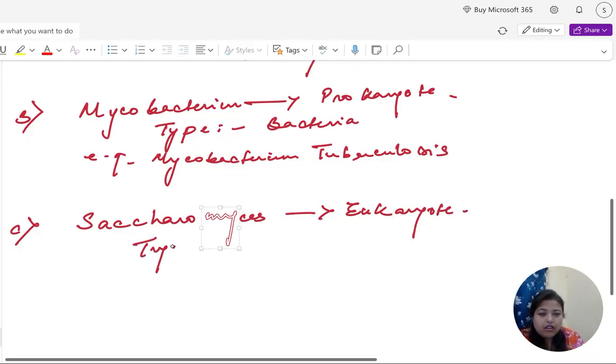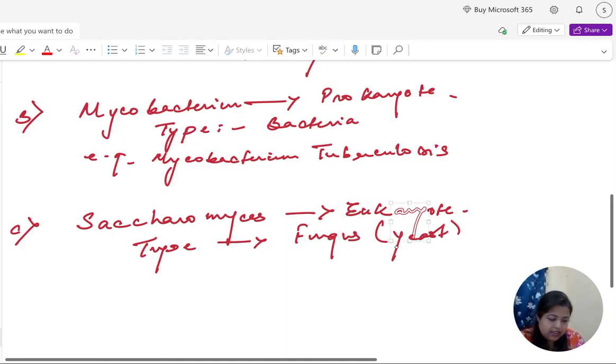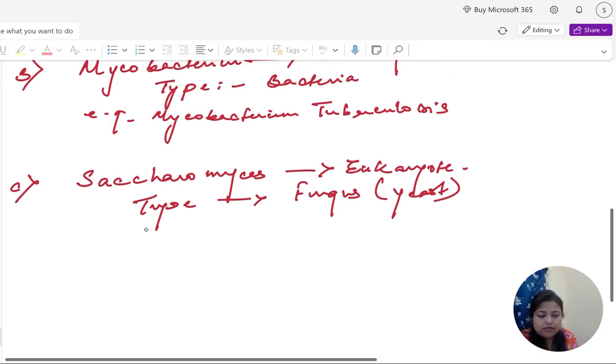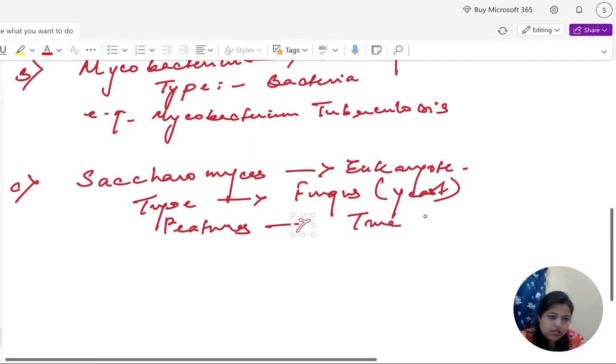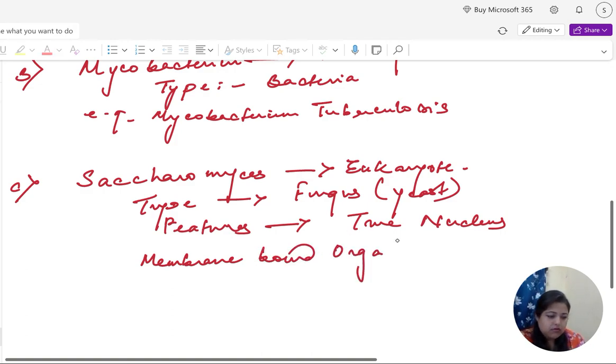We generally see this in fungus, yeast. The features generally found here are a true nucleus and membrane-bound organelles. So this is eukaryotic.